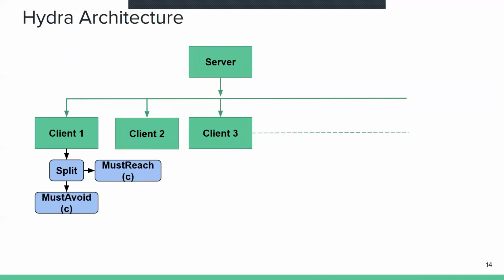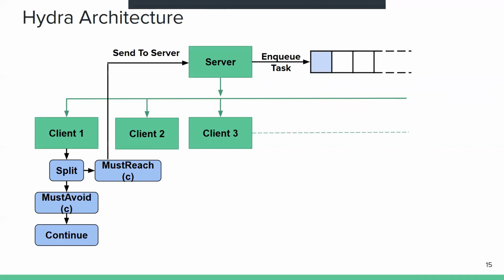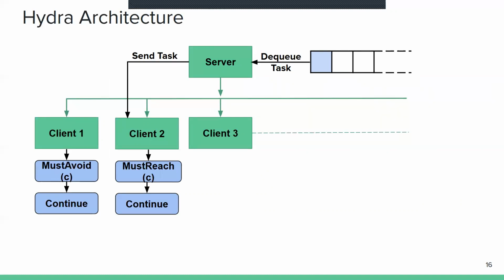Now at some point while verifying, client 1 decides to split on some call site C. So then it constructs two partitions, must reach C and must avoid C. Now client 1 continues verifying this must avoid C part while it sends the must reach C part to the server, and the server enqueues this task. Now, when the server sees that some client, let's say client 2, is idle, it dequeues this task and sends it to client 2.